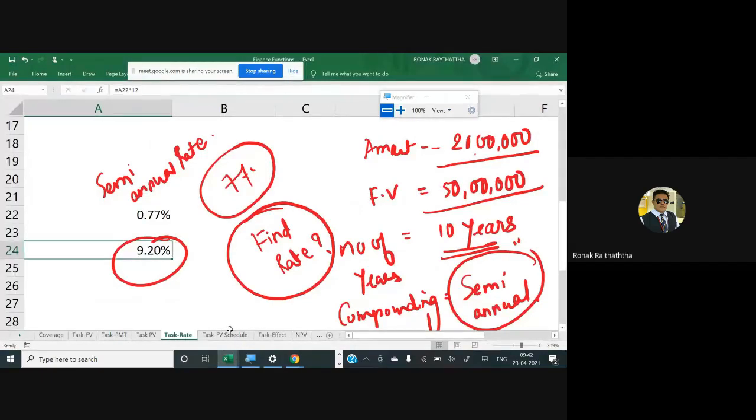Okay, so then it can be the number of periods as well. If you want to find the number of periods based on some given situation, then you can use the function called NPER. NPER gives you the number of periods, if the missing variable is the number of periods. Any variable can be missing: it can be the rate, the number of periods, the PV, or the FV. For NPER as well, you start the formula with NPER and put every other detail which is given to you. You get the number of periods.